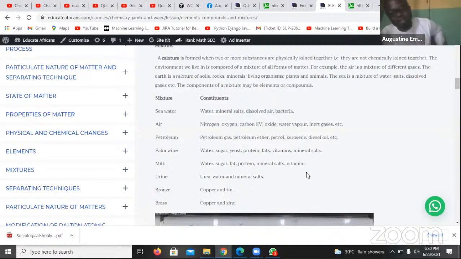So that's why we encourage young people to drink milk a lot. Because in drinking milk, you're getting most of the food items that you need in your body, the 6 classes of food. You're having water, you're having sugar, which is carbohydrate, you're having fat, which is a member of fats and oil, you're having protein, mineral salt, and vitamins. So the 6 classes of food are almost found in milk.